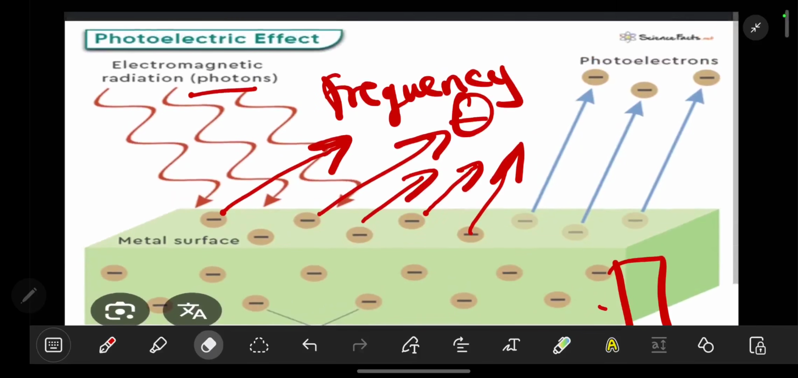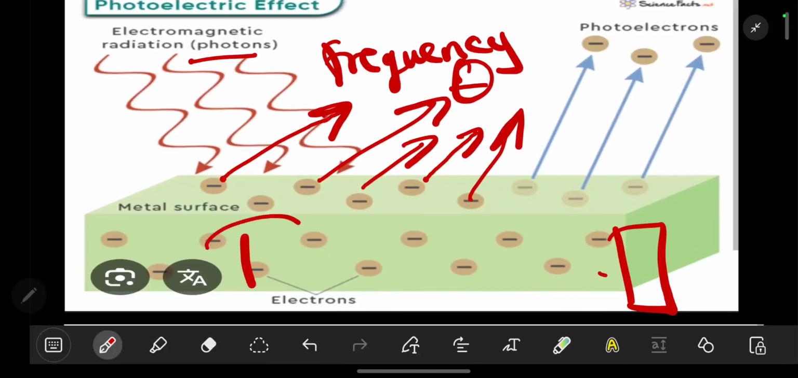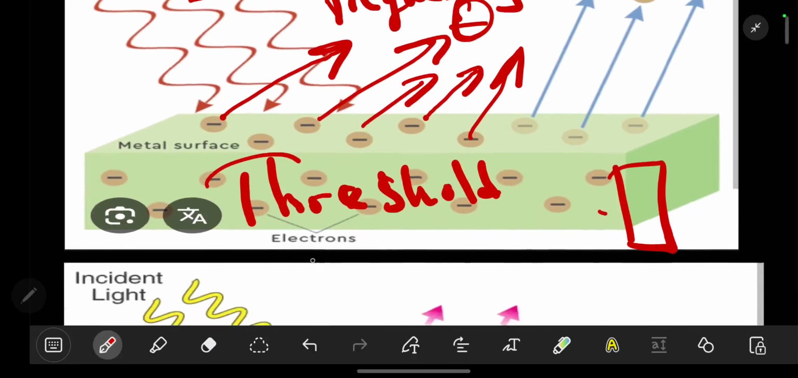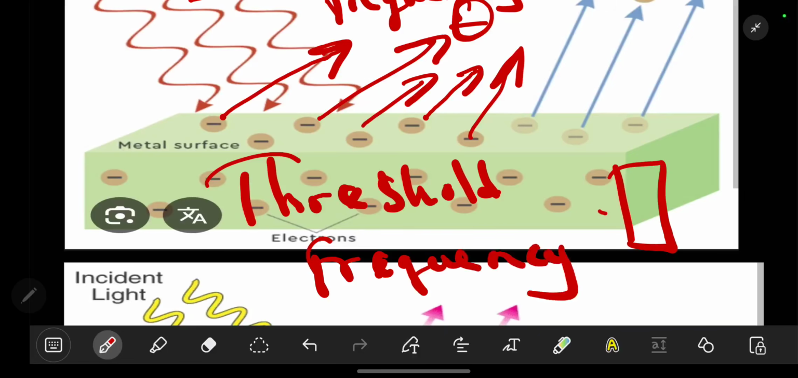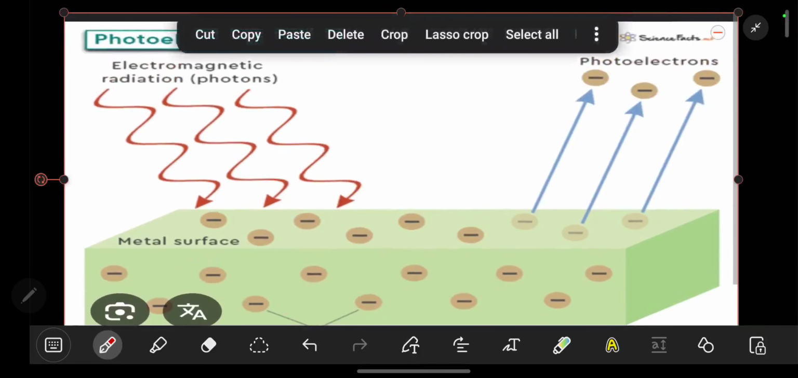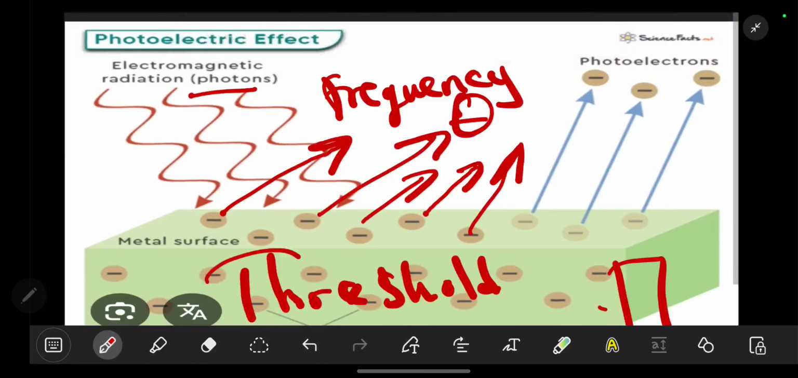Under this one, we have what we call the threshold frequency. The threshold frequency is the minimum frequency required to eject an electron. It is only after this amount that a particle can be displaced.